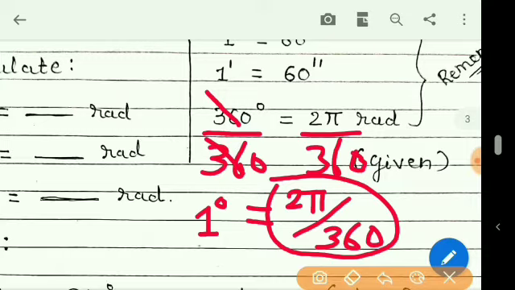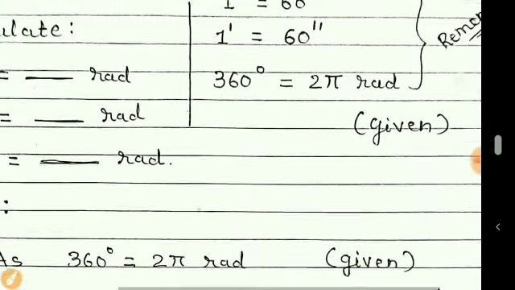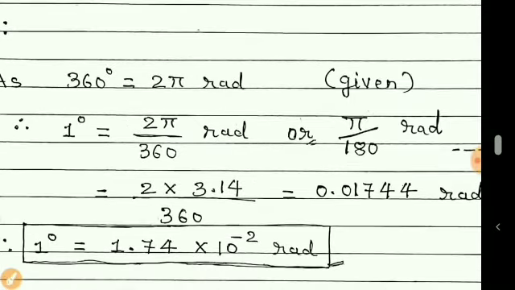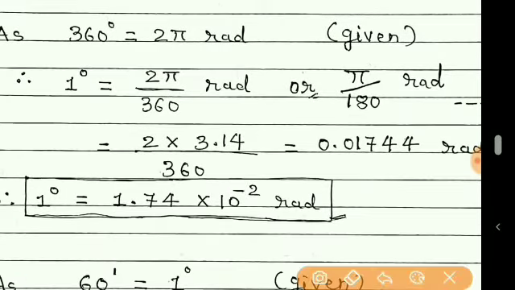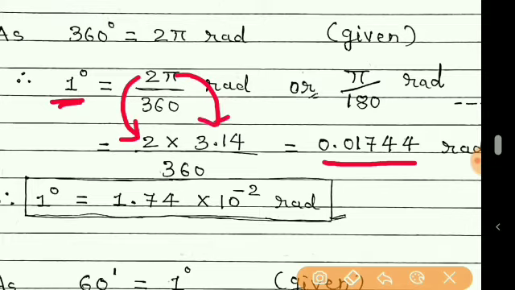Now this can be easily calculated. The value of pi is to be taken as 3.14, and then by calculating you will get 1 degree is equal to 0.01744 radian. Students, here you can use the calculator also. You can see 2 is already here, the value of pi is 3.14 and this is 360.